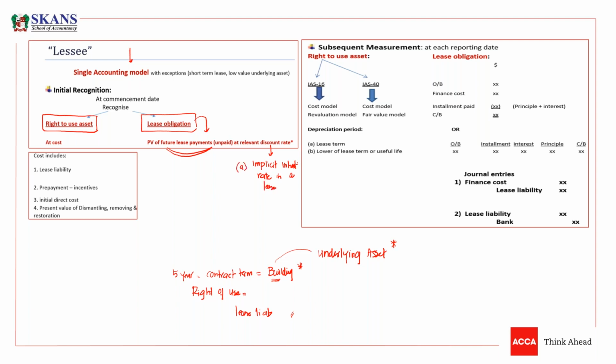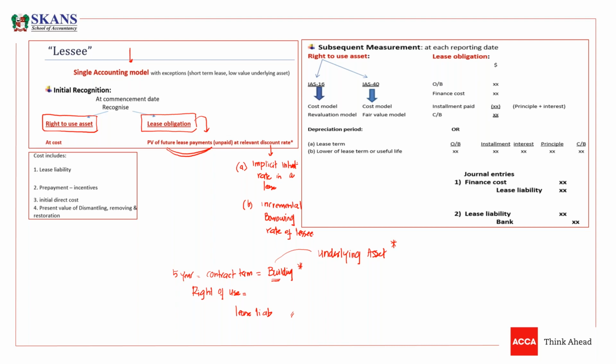If we don't have an implicit interest rate in a lease, then what we can do, we can use the incremental borrowing rate of lessee. The incremental borrowing rate of lessee will be used when the implicit rate is not given in the question.